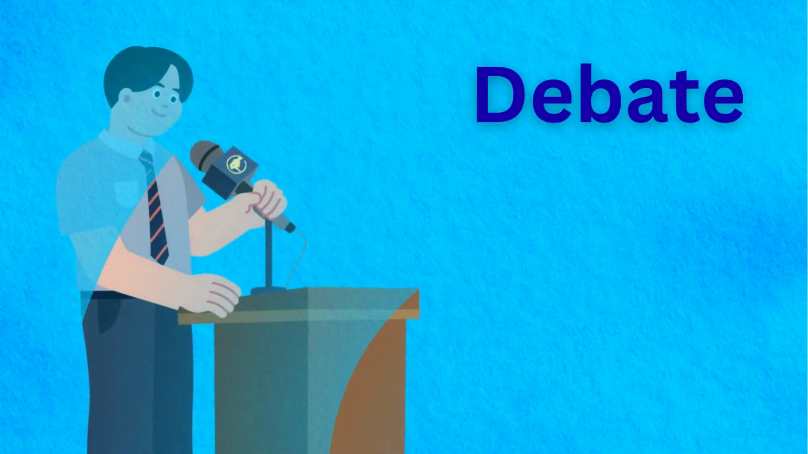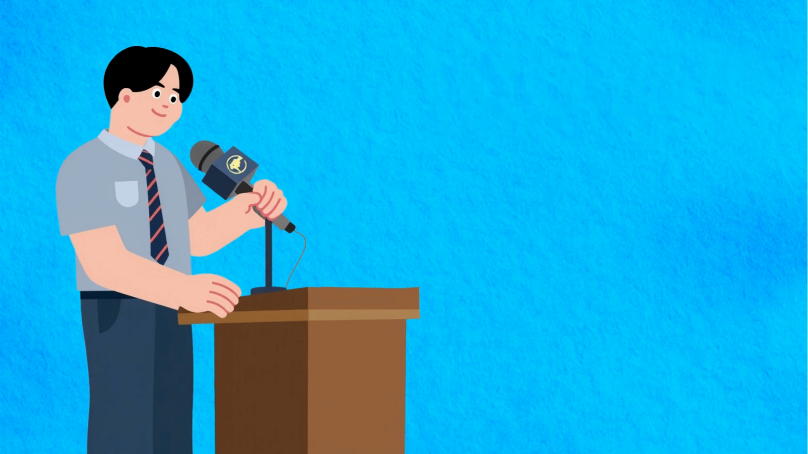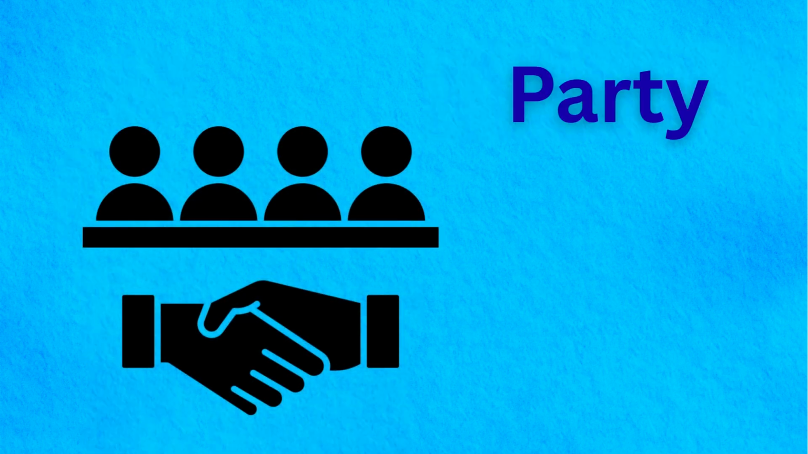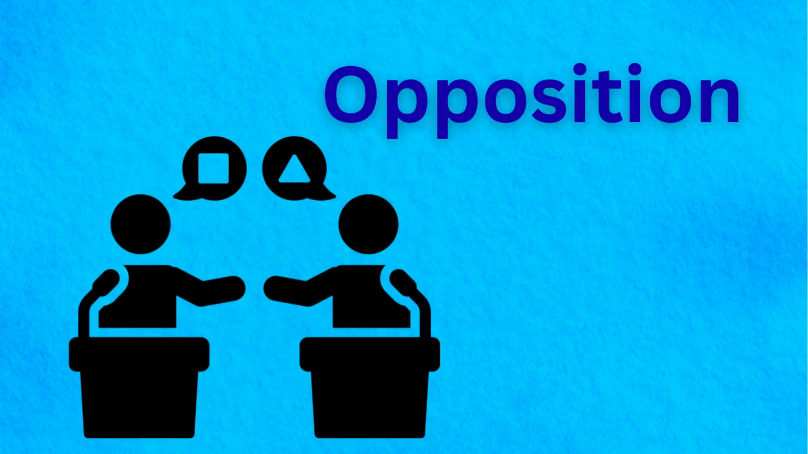Debate. Debate allows leaders to discuss ideas and convince people logically. Party. Political party organizes supporters who share similar political goals. Opposition. Opposition questions government decisions to ensure fairness and accountability.